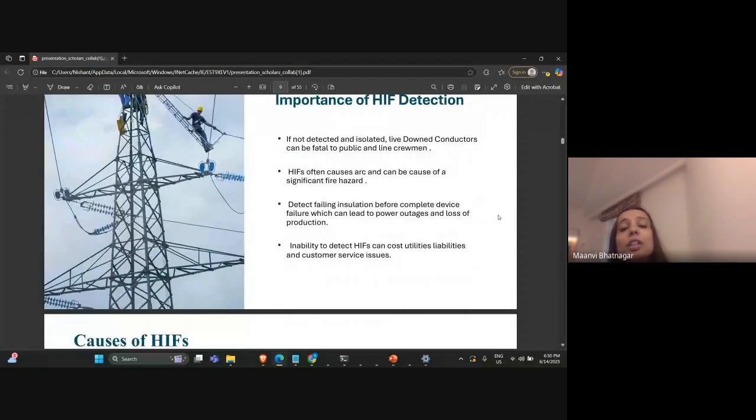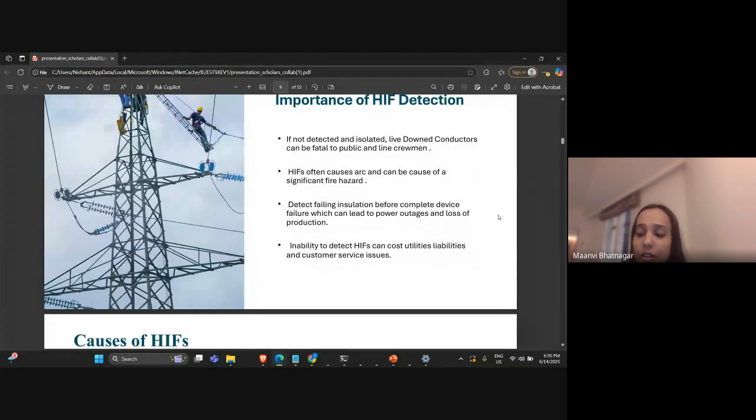As I discussed, it is important for HIF to be detected easily because it can cause fire hazards. People working on the poles can get an electric shock, the utilities or customer services also get interrupted, and they can cause significant hazard to people on or near the live wire.